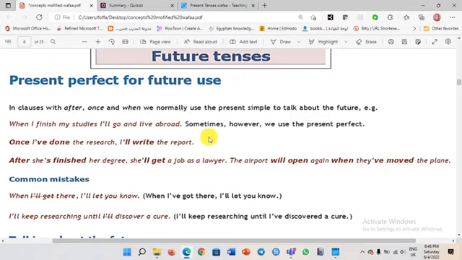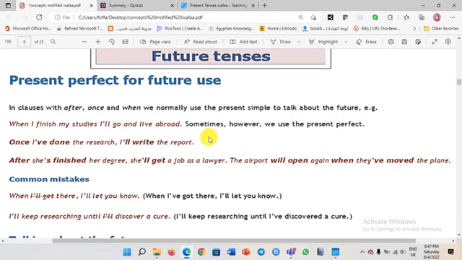Remember, dear students, even if you forget the rule, you never use the past with will. Once you have will here and you have many choices, you have to use the present perfect if you don't have the present simple. Remember, once I have done the research, I will write the report.